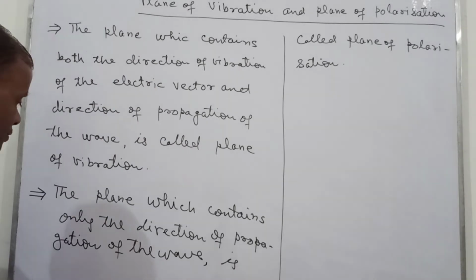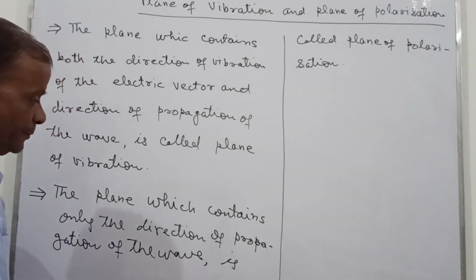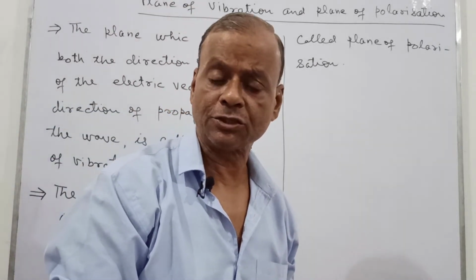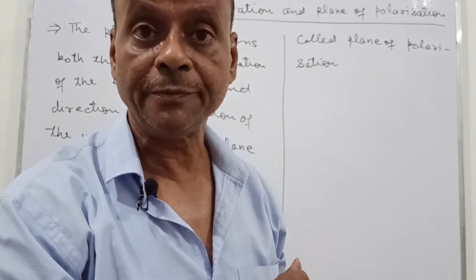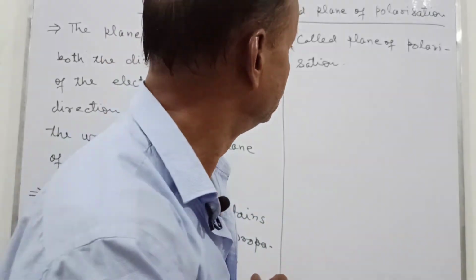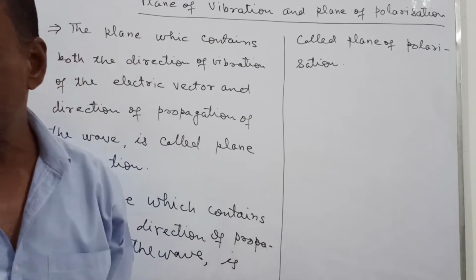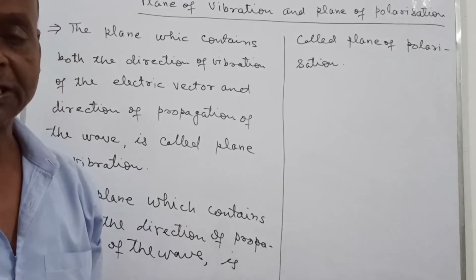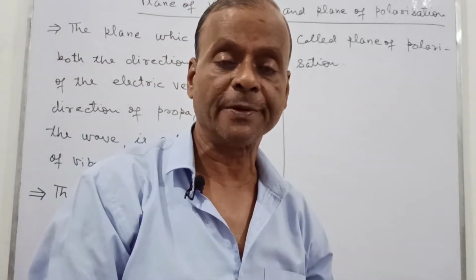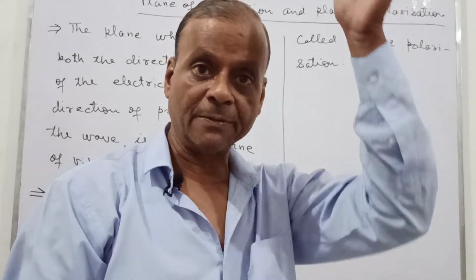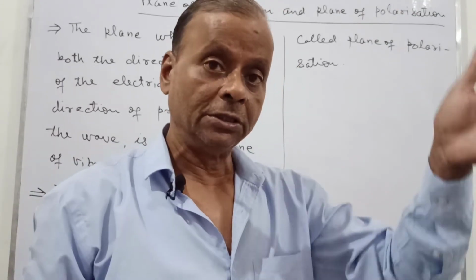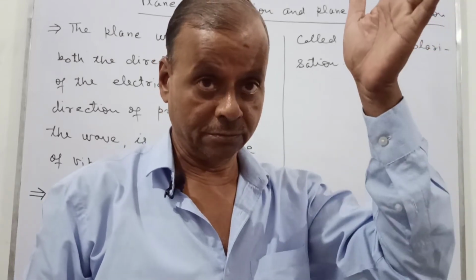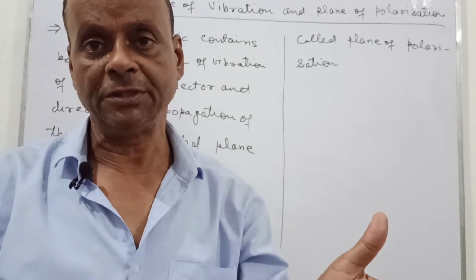The plane which contains only the direction of propagation of the wave is called the plane of polarization. And this should be remembered, that these are associated only with polarized light. Now I can show you this with the help of a diagram. The angle between these two planes is always 90 degrees. So these planes are mutually perpendicular, because vibrations are perpendicular to the wave propagation. The plane of vibration contains this direction of vibration and the direction of the wave propagation.